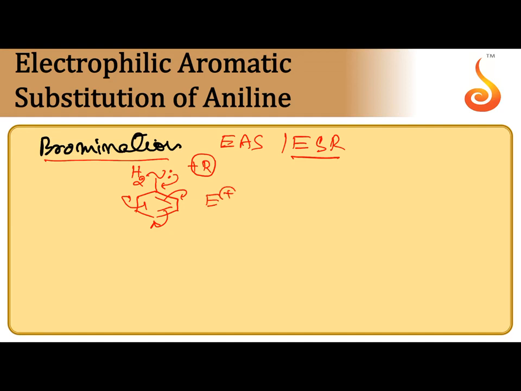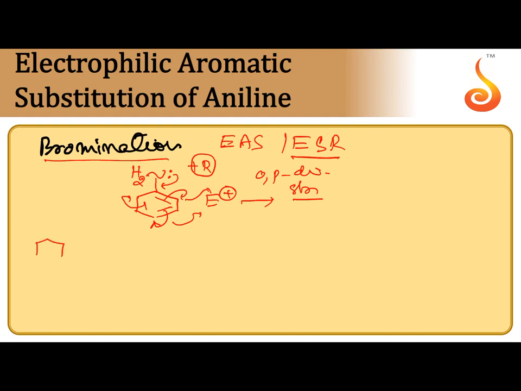It can direct the incoming electrophile to attack at the ortho as well as para position. So, this is an ortho para directing group. This is a strong electron donating group. That's why tribromination and trinitration also take place.